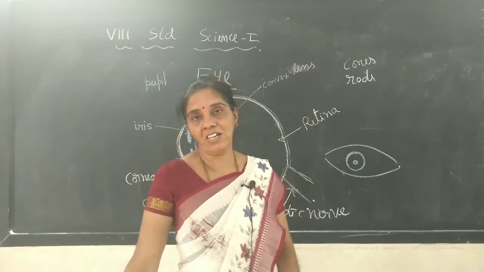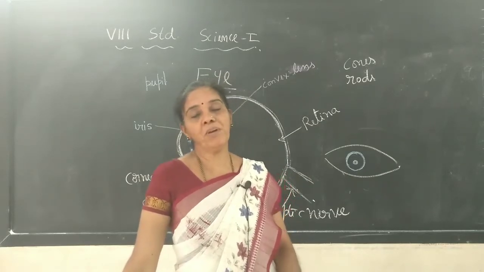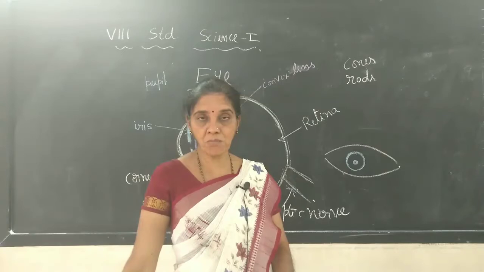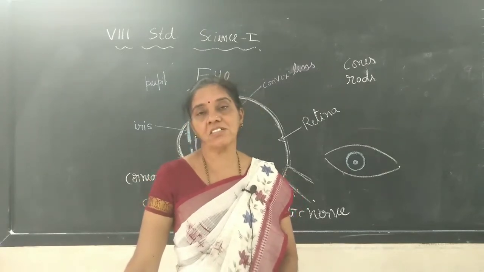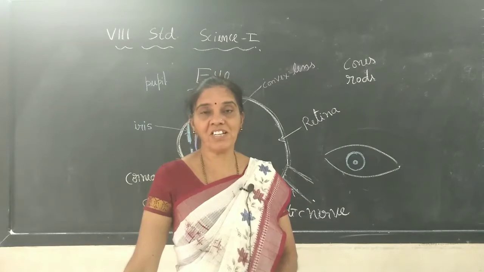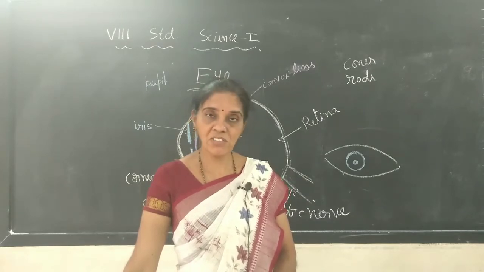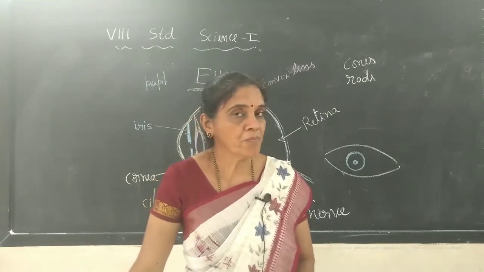It is called the blind spot. In the blind spot, even though an image forms, we cannot see the things, because when light falls at that spot, it is not possible.